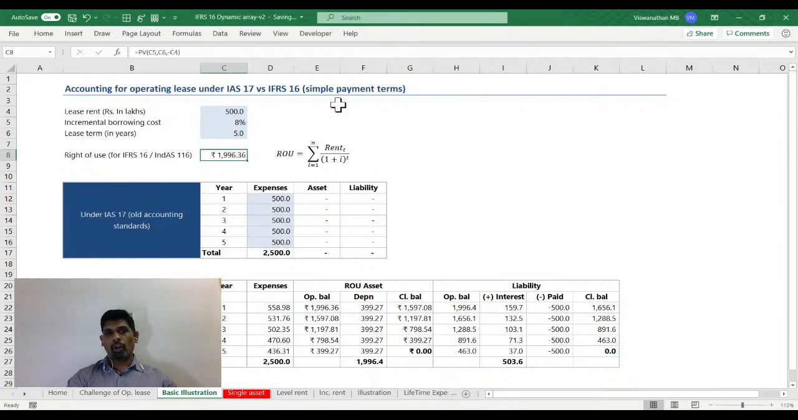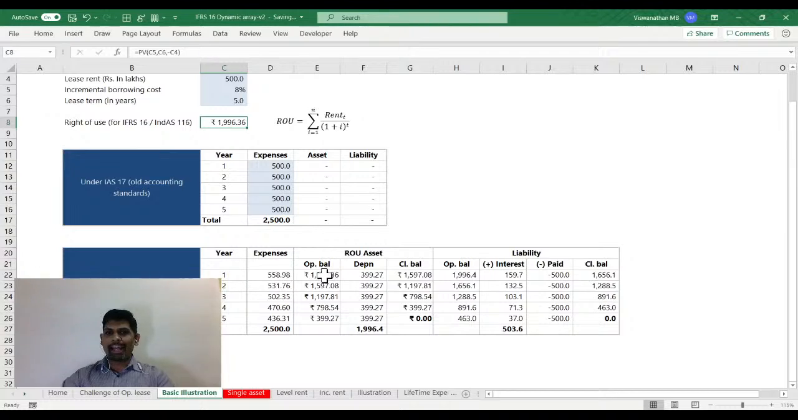See, under the old IAS 17, I would have shown 500 as expenditure for every year for 5 years. Now, what we're going to do is capitalize it. How do we capitalize it? Using the time value of money concept. So we would create a right of use asset, where we calculate the capitalized value using this formula. Thankfully in Excel, if the rentals are constant, I could simply use a PV function to get the capitalized value.